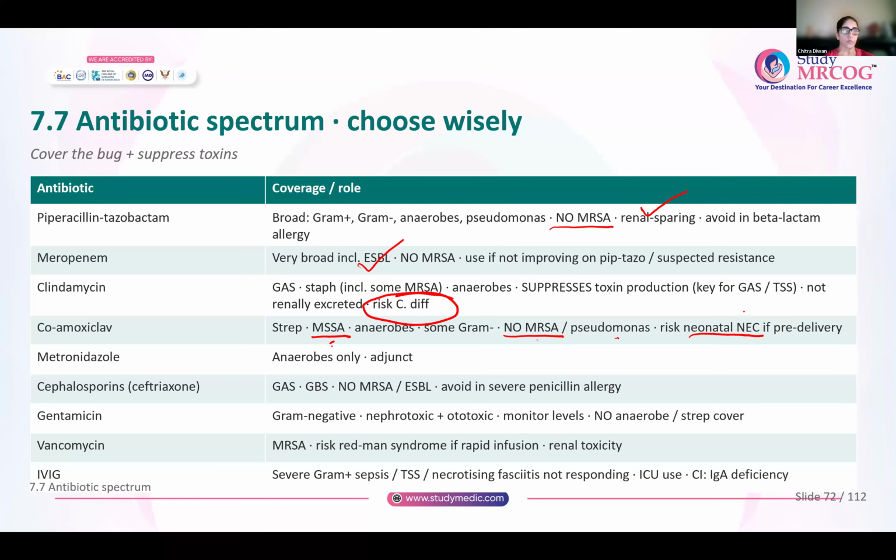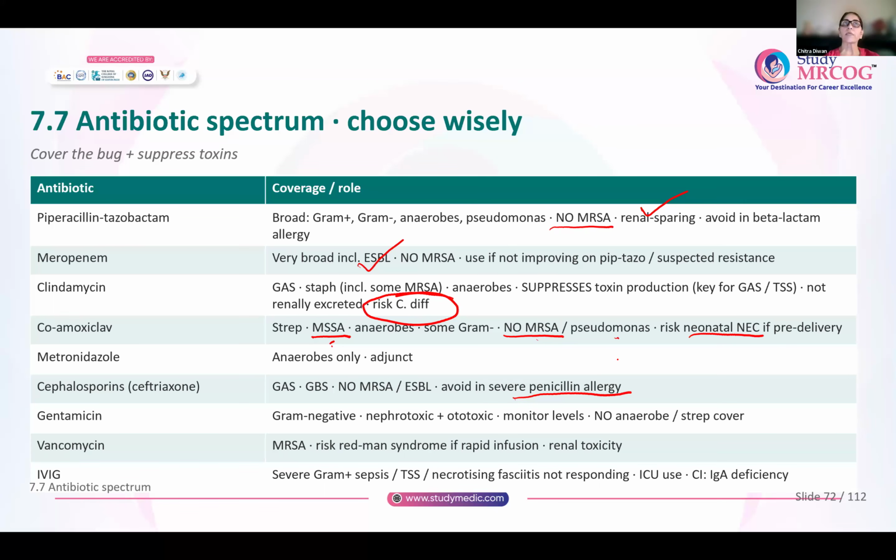Metronidazole is given only for anaerobes. It is an adjunct to your other antibiotics. Where antibiotics are not effective against anaerobic infection, you will add metronidazole. Cephalosporins are effective against GAS, against GBS, but they are not effective against MRSA or ESBL. And anyone who has severe penicillin allergy, we know cephalosporins are structurally similar to penicillin. So anyone with severe penicillin allergy, do not give cephalosporins. If it is mild allergy, you can still give cephalosporins.